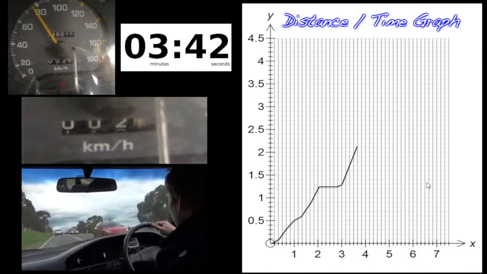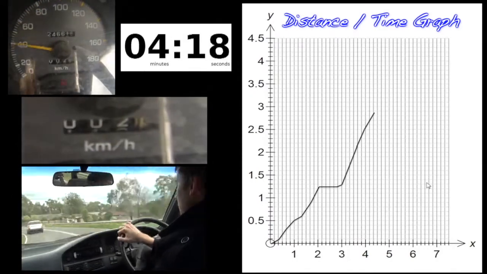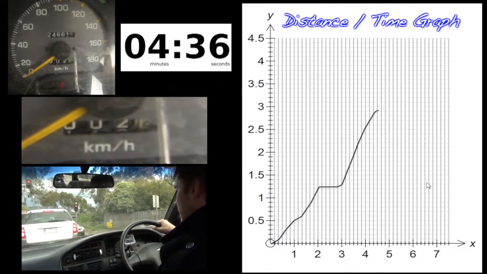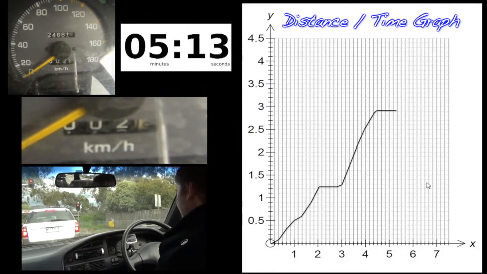Now this is actually the fastest leg of the trip. You can see that by the steepness of the gradient. I'm just about to pull in and have a stop, taking note that as I stop the line comes to a flat line because I'm not travelling anywhere, which means my distance isn't changing.